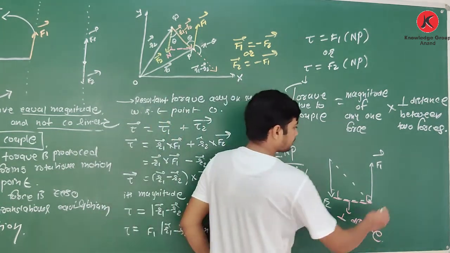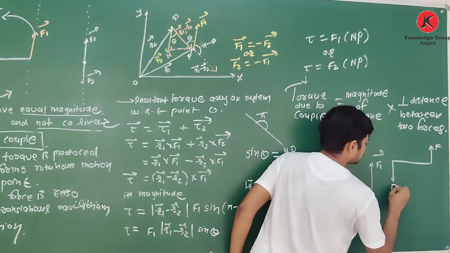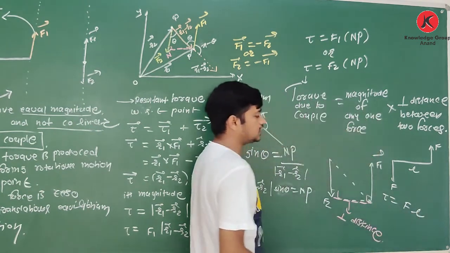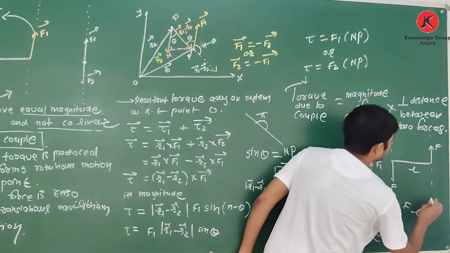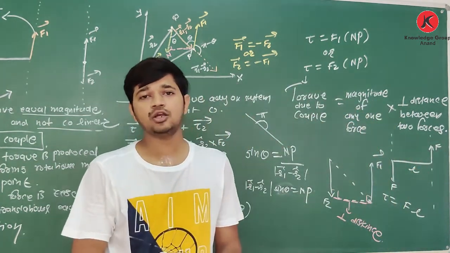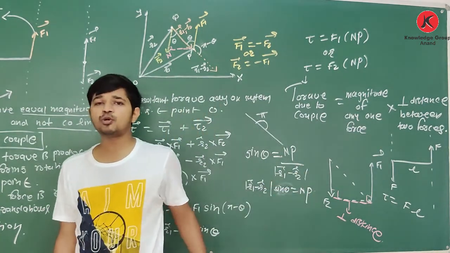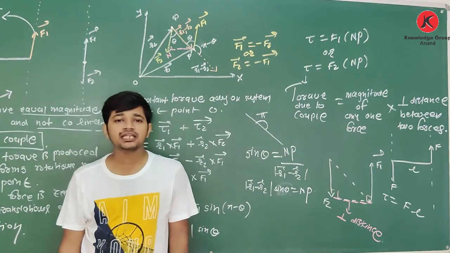For example, it is force F, and this length is L, and here torque is equal to force into length, because the perpendicular distance between these two forces is nothing but this length L. So you have to remember this concept. It is very important. What is couple? Okay, and for today's lecture, this is it.